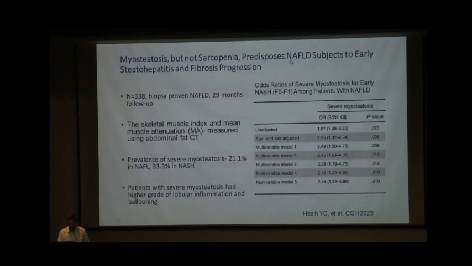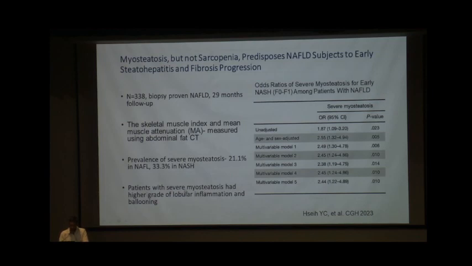And for the progression of NAFLD to progression of fibrosis, it was seen that it is not just sarcopenia, but myosteatosis was also significantly associated, in a study of 338 patients with biopsy-proven NAFLD, which was recently published in CGH last month, where 29 months of follow-up was done, and the prevalence of severe myosteatosis was 21% in patients with NAFLD, and 33% with NASH, either mild NASH or severe NASH.